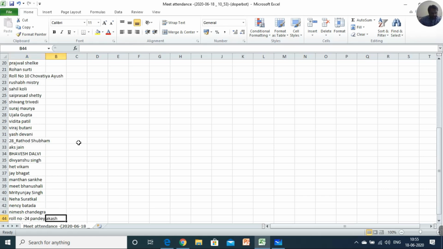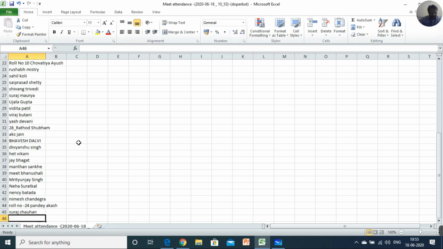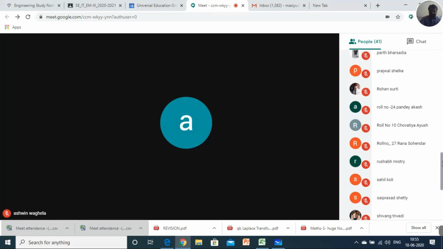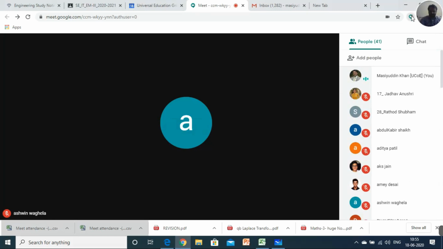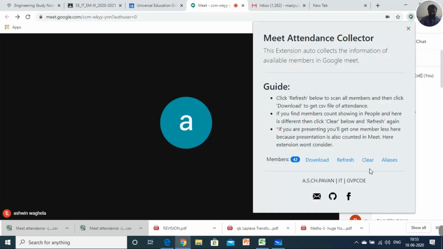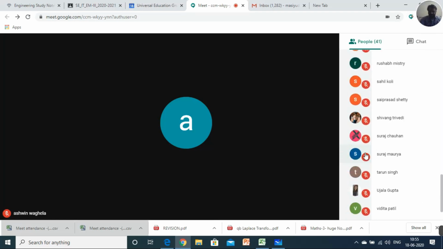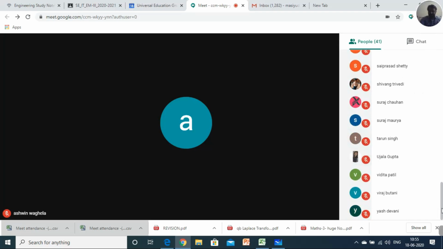A roll number is given, that is Pandey Akash, Suraj Chauhan. So I think 41 students are there. Now if anyone is present in the class but I have not taken his or her name, you can tell me, so that I will refresh again, because I can't enter manually. We have to take it directly, that is Meet attendance collector. So I just refreshed here and I got only 41 students.